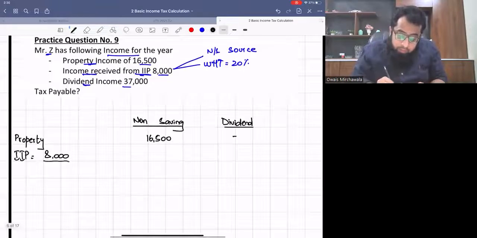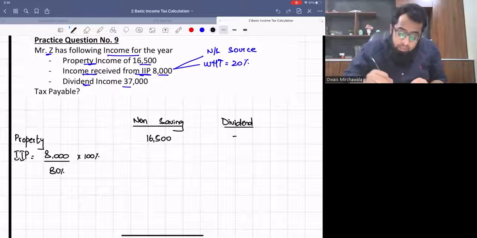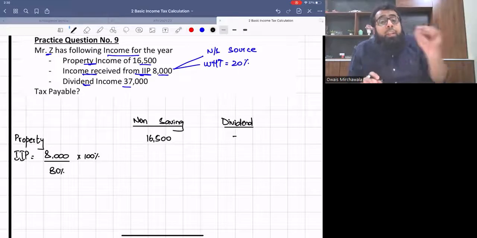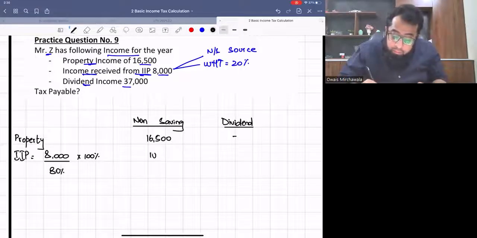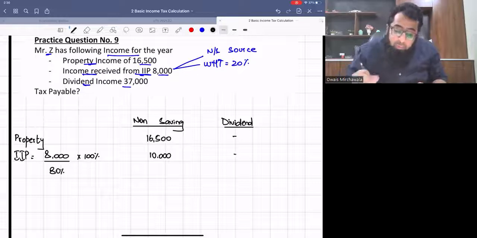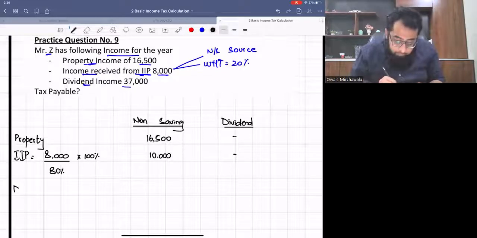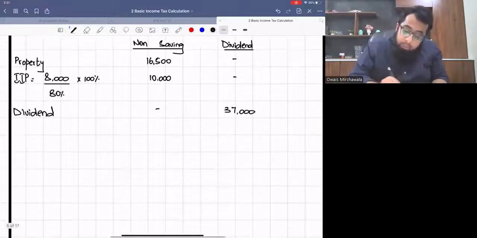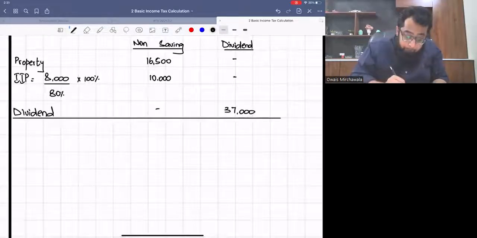The withholding tax in non-saving source is 20% in IIP. So the gross amount will be 10,000 and the dividend income will be 37,000.